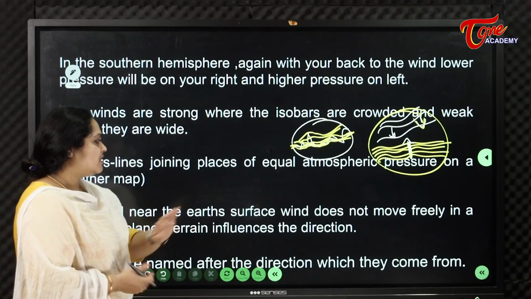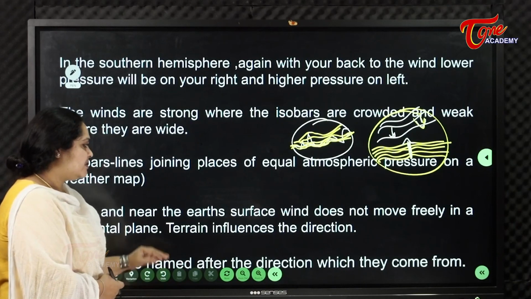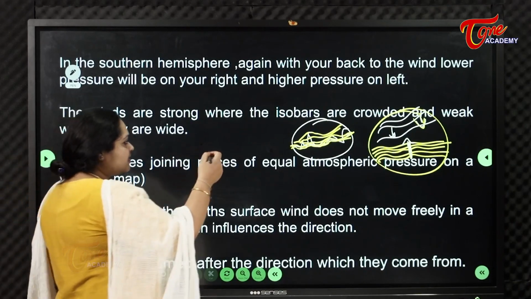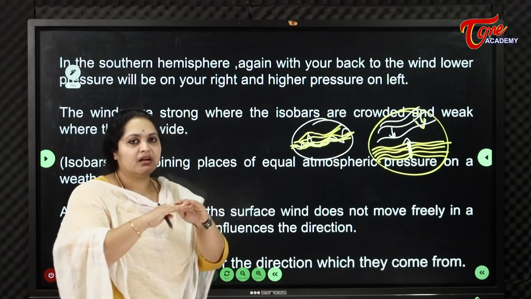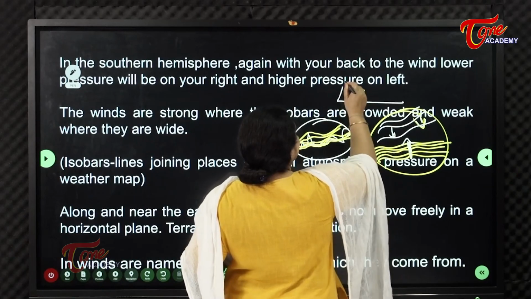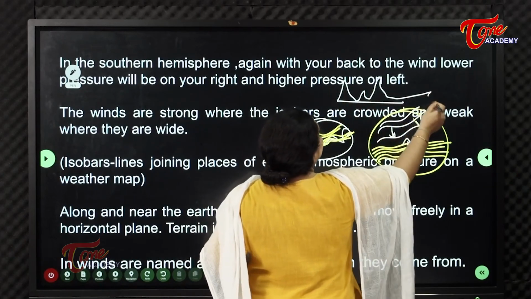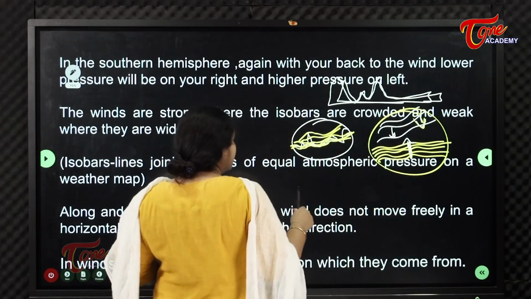Along and near the earth's surface, wind does not move freely in a horizontal plane. Terrain influences the direction. Near the earth's surface means the top layer of the earth. This is the earth, let us take this as our topography.